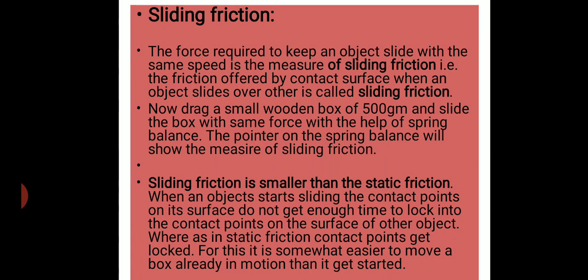For this, it is somewhat easier to move a box already in motion than to get it started. That means when we are to move an object from the rest position, we have to apply more force than to move an object which is already in motion.